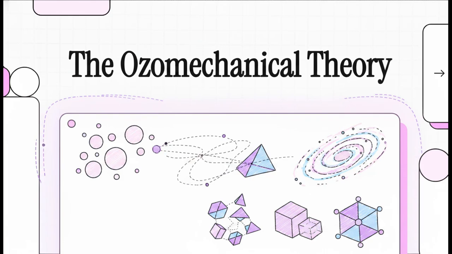Welcome to the Explainer. Today, we're stepping into a completely profound paradigm shift in theoretical physics. We're looking at a framework that basically challenges our foundational understanding of mass, energy, and the very architecture of space and time. It's called the Ozo-Mechanical theory. So if you've been looking to understand how the quantum realm intrinsically connects to the vast cosmos, or how we might finally resolve some of the most severe mathematical contradictions in modern physics, well, you're in the right place. We are about to explore a pretty definitive solution.